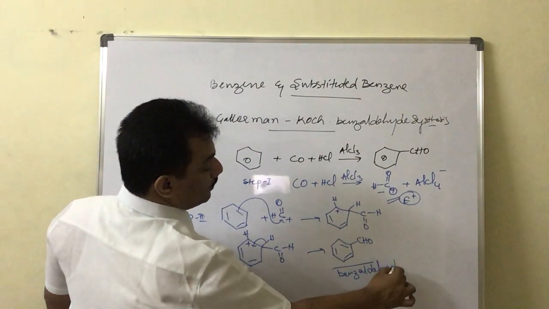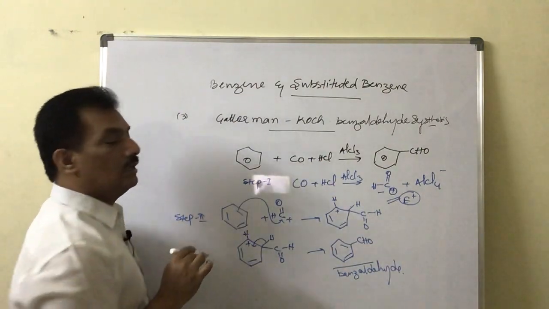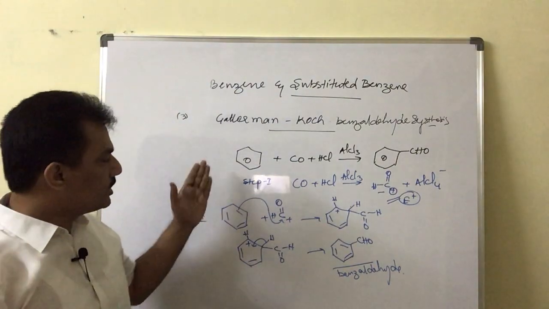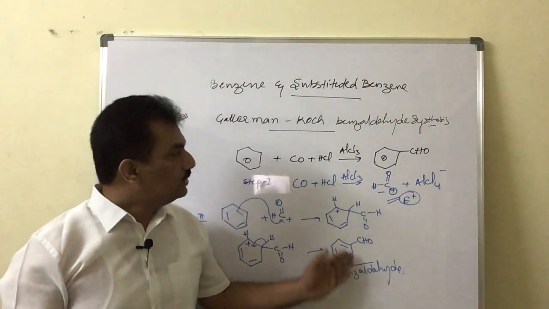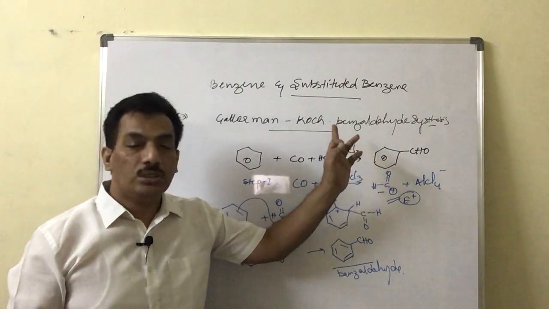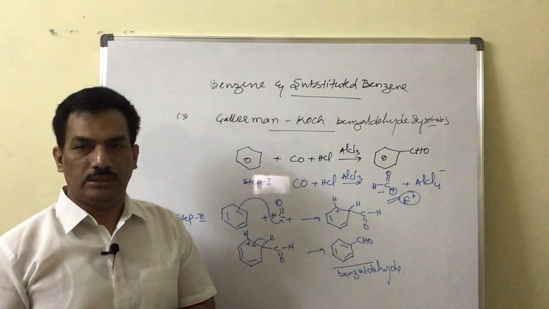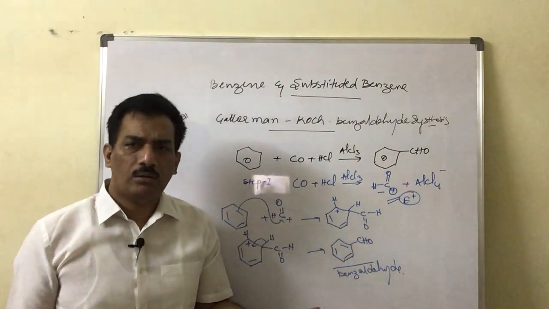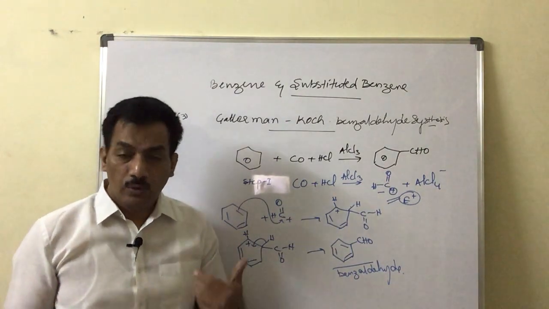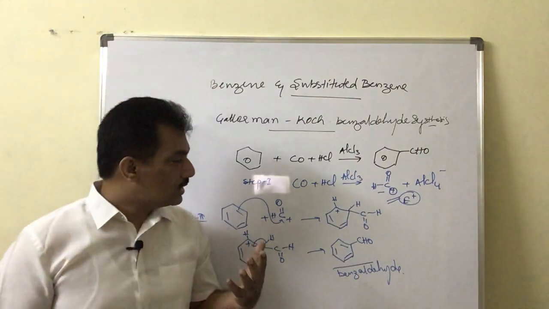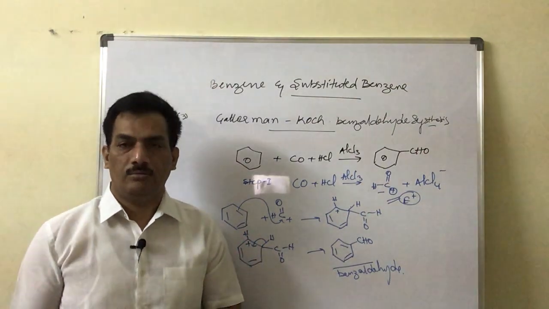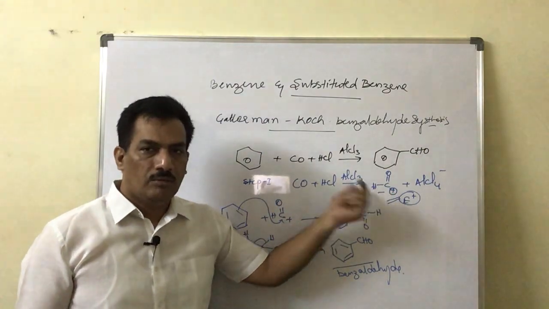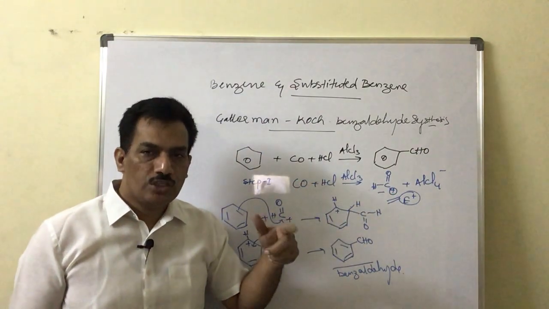Like this, by using CO plus HCl in presence of a Lewis acid like AlCl3, the preparation of benzaldehyde is known as Gattermann-Koch benzaldehyde synthesis. Clear? You can observe here it is nothing but normal electrophilic substitution of benzene. The only question is which is the electrophile here, and that is the formyl cation, which is formed by the reaction between CO and HCl.